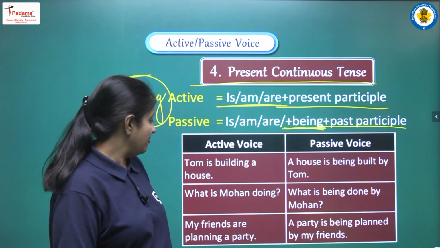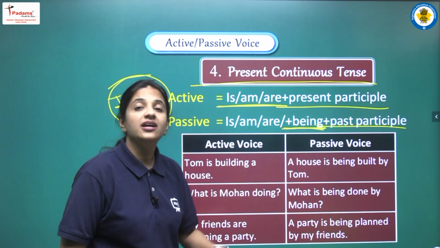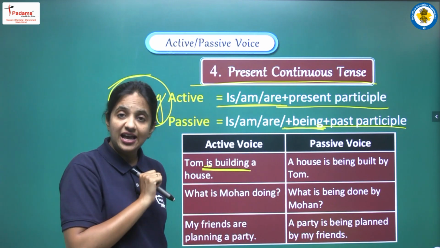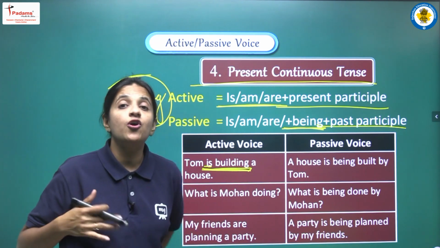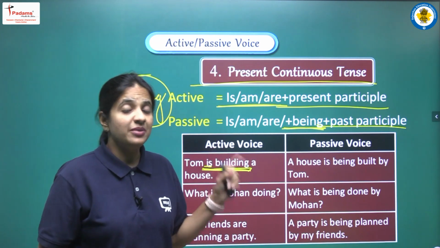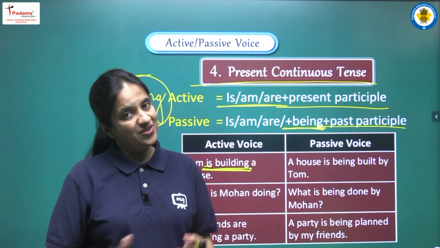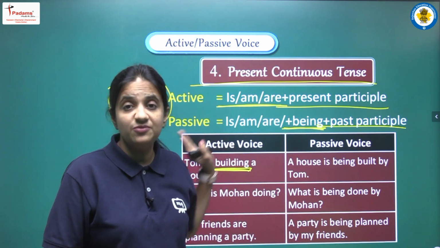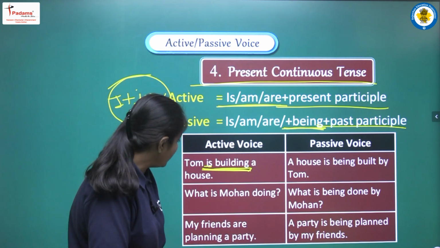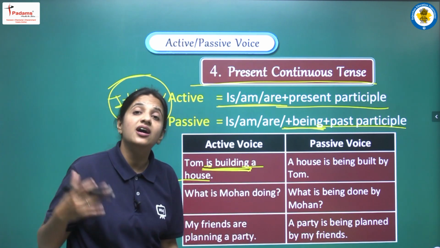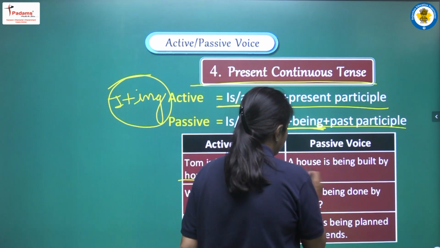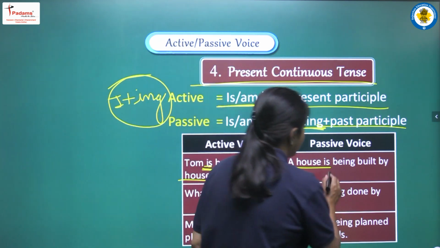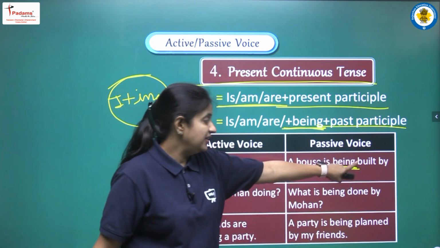First example that we are having here is: Tom is building a house. So we have to observe that we are having is as helping verb और main verb की हमें first form plus ing दी गई है. Building means build plus ing. So we can say that yes we are having present continuous tense here. Now according to the rules we have to do the changes. Let's try to find the object. The object is a house. So first of all we will write a house. Now house, it's a singular one. So for that we will write is being. Okay, और हमें थर्ड फॉर्म लिखनी है.